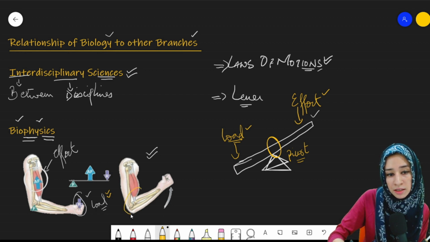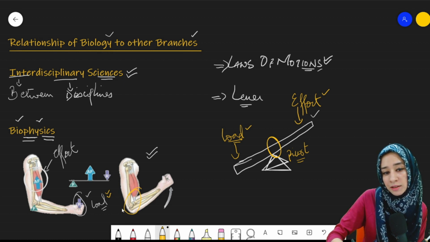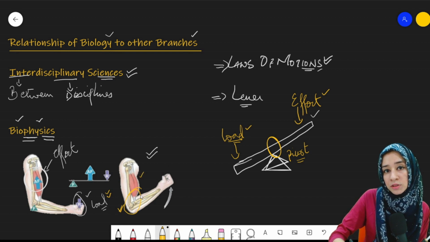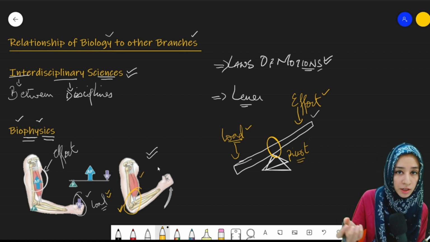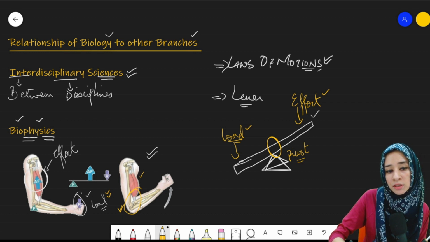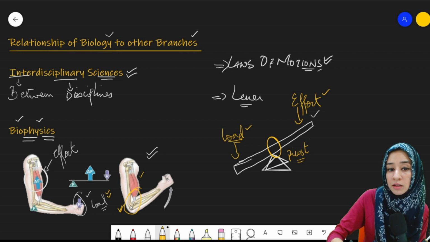Now you can see this is the pivot point. Just as we had the pivot point here in the principle of lever, similar is the case here. This elbow of ours is the pivot point. When we pick up a book, what do the biceps do? They provide the effort. We are going to carry the load, and the movement will occur at the central point, which is the elbow in this case, and it is a pivot.